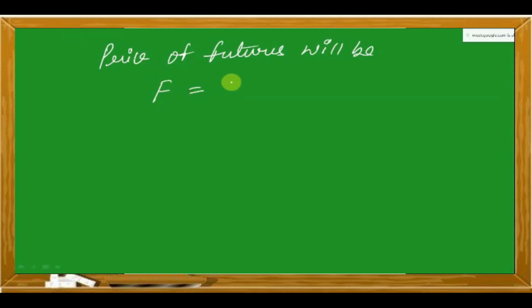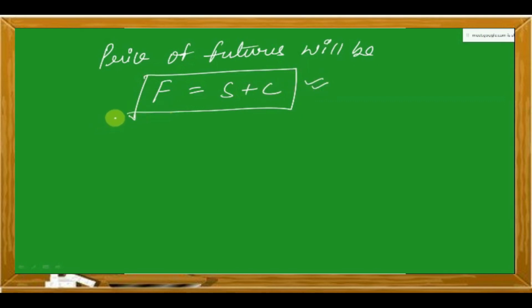So the basic thing is that as per cost of carry model, price of futures will be F is equal to S plus C. This was an equation they had given, although we will do the formula separately, but this was the basic equation given, that price of futures F is equal to S plus C, where